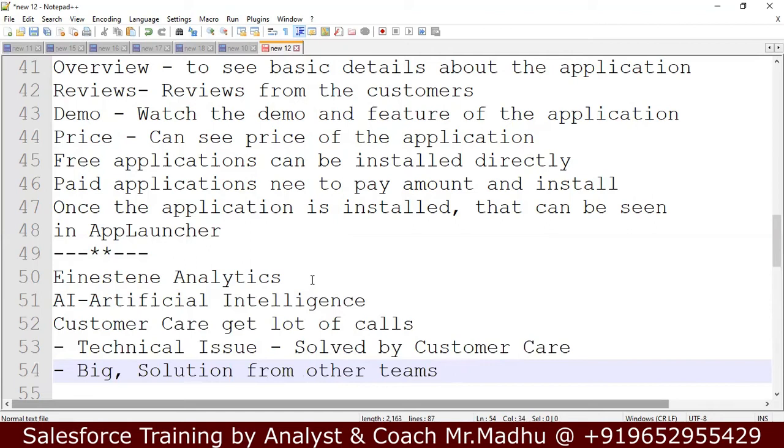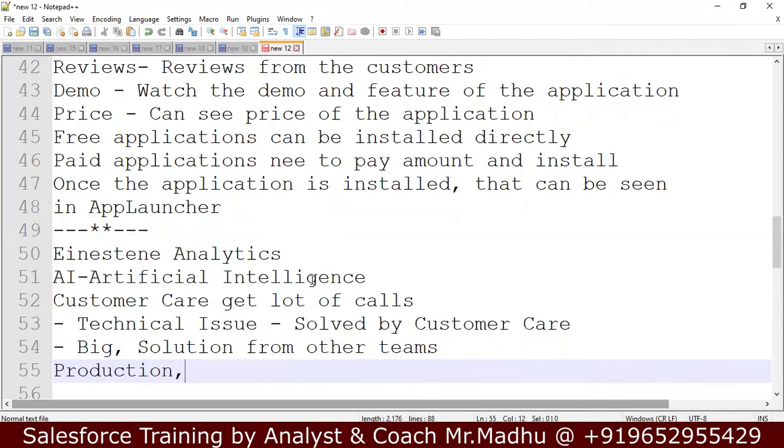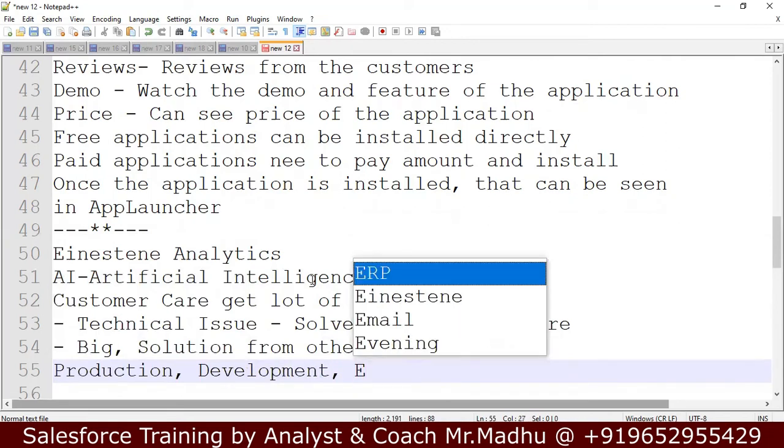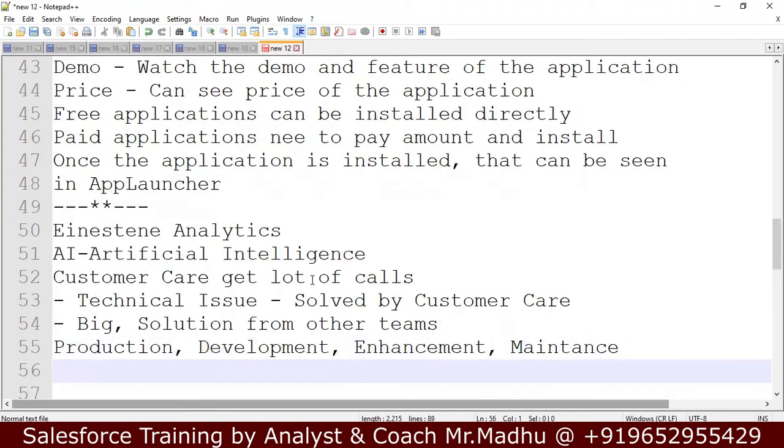That problem might be related to production, it might be related to some development, or it might be related to some enhancement or maintenance. In this case, customer care cannot solve or handle that problem.